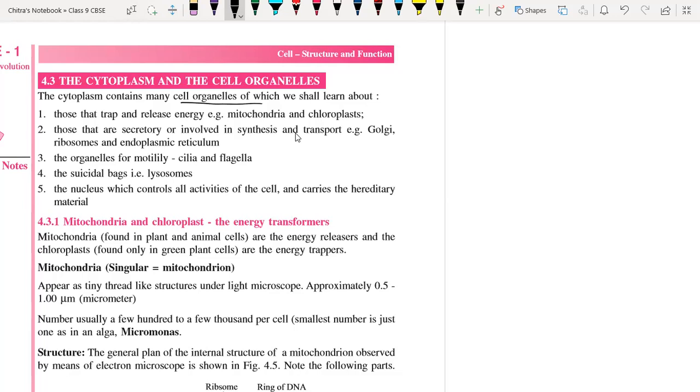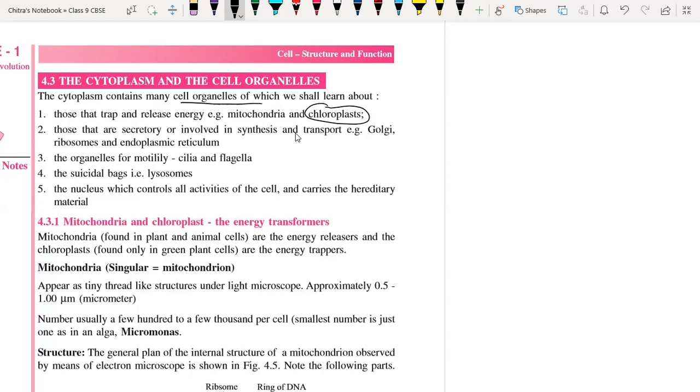Next, those that trap and release energy: mitochondria and chloroplast. The chloroplast is present in the plant cell and is responsible for trapping the radiant energy coming from the sun and converting it into food, which is nothing but chemical energy in the form of phosphate bonds. We call it ATP, and that food is oxidized with the help of mitochondria. So mitochondria release energy and chloroplasts trap the energy.